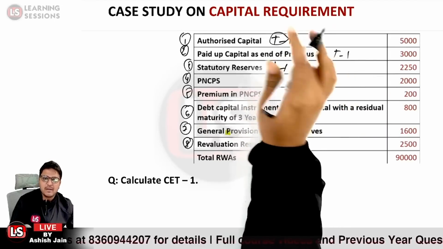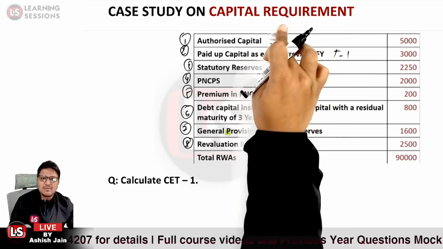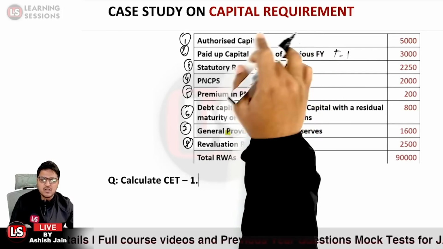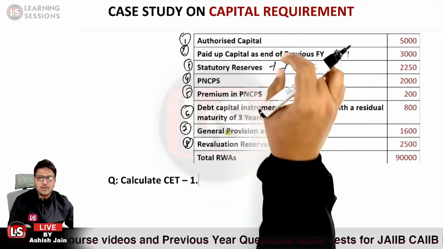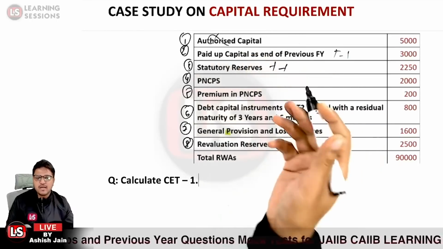No, this is actually not. Paid up capital is part of this. Authorized capital is the maximum capital which can be issued by the bank itself. So it is not part of it. I just understood it wrong. So authorized capital is not part of any capital actually.